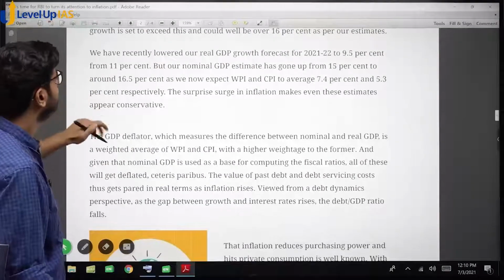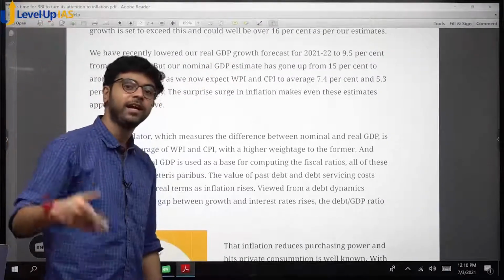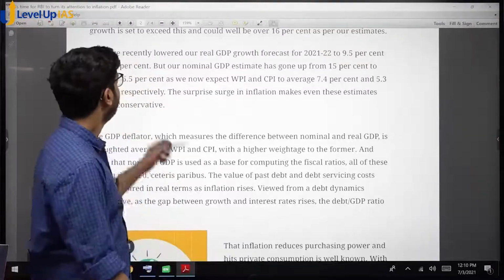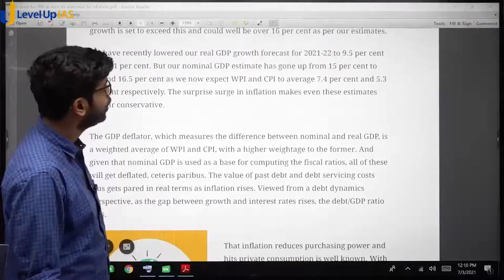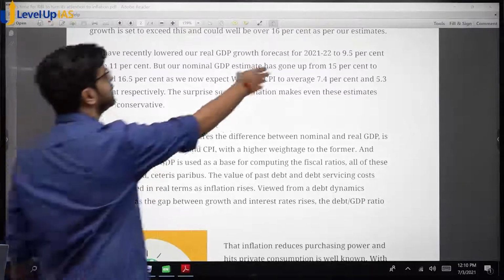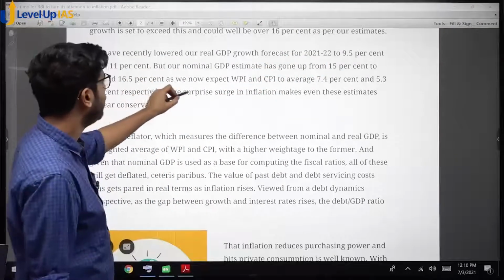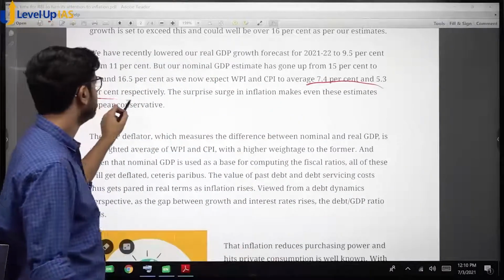ये ना? We have recently lowered our real GDP forecast. Nominal increasing, real reducing. What is the meaning? Inflation is very high. Yes or no? We have reduced our real GDP growth forecast for 21-22 to 9.5% from 11%. But our nominal estimate has gone up, which means what? Inflation, very high. As we now expect WPI and CPI to average 7% and 5%.